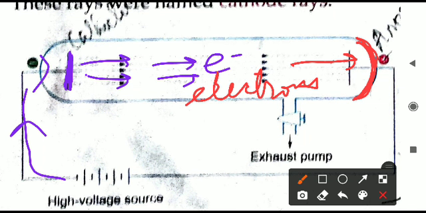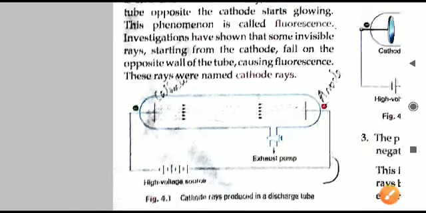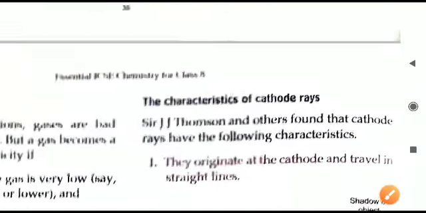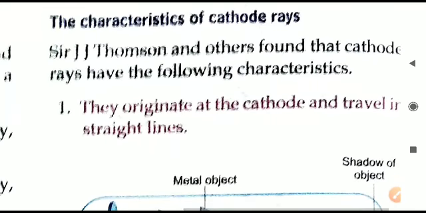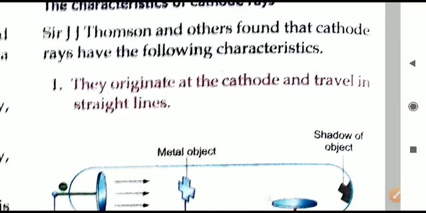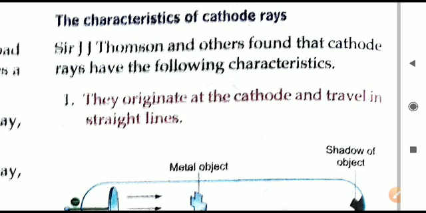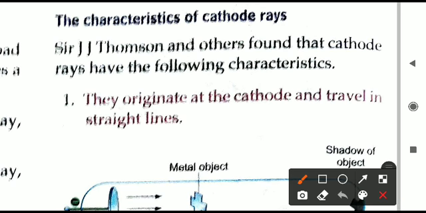That is how electrons were discovered in this particular experiment. Who did this? This was done by Sir J.J. Thomson. So let us now discuss the characteristics of cathode rays. When Sir J.J. Thomson discovered this, he also discovered various characteristics.